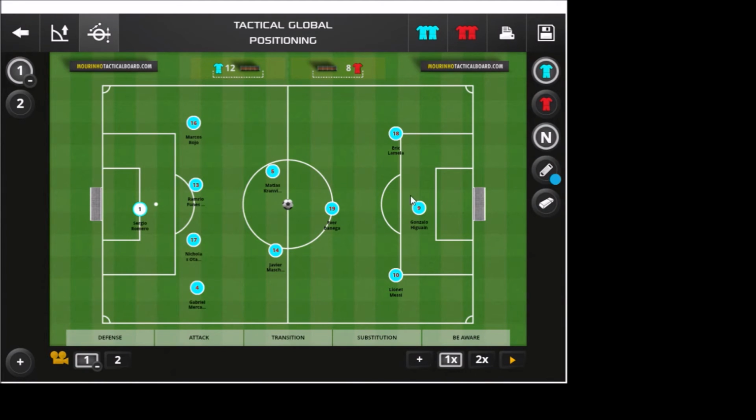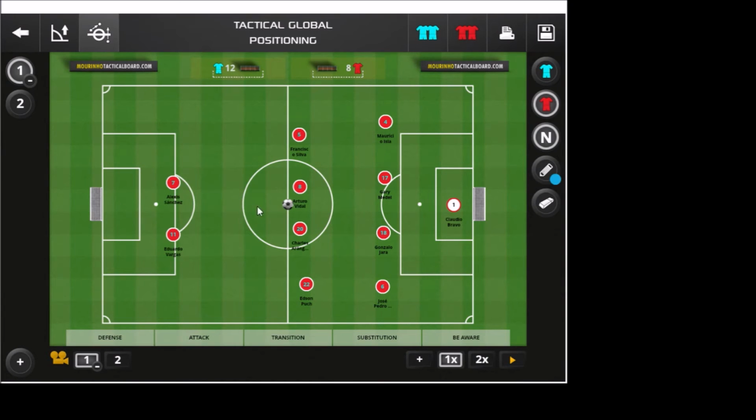The creativity will be the responsibility of Ever Banega, who will be responsible for tracking back and linking up with the midfielders and linking up with Lamela, Gonzalo Higuain. He roams around this area here, so the Chileans will have to basically shut him down. Lamela will basically function as the role that Di Maria and Lavezzi did. And it's pretty straightforward. I don't think Argentina is going to do anything out of the ordinary. When they are not in possession, they will pressure the ball high up front.